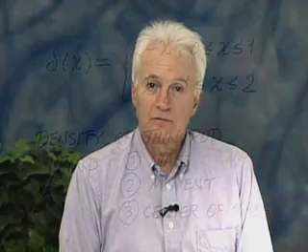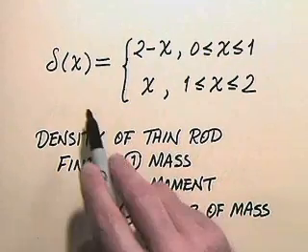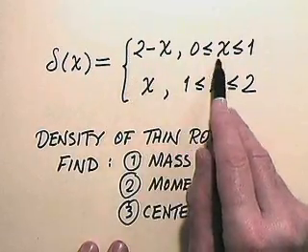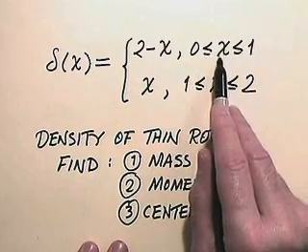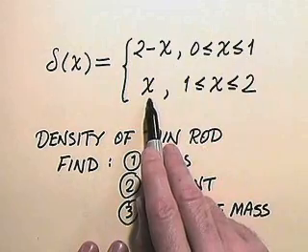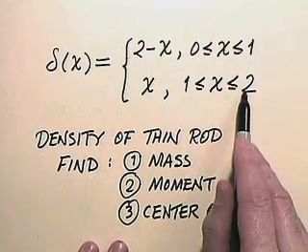Now let's work a problem where we're working out the center of mass of a thin rod, but the density function is not given by a single equation. So here we have the density of a thin rod given to us, delta x equal 2 minus x when x is from 0 to 1. That is 0 less than or equal to x less than or equal to 1. And it's simply x for 1 less than or equal to x less than or equal to 2.